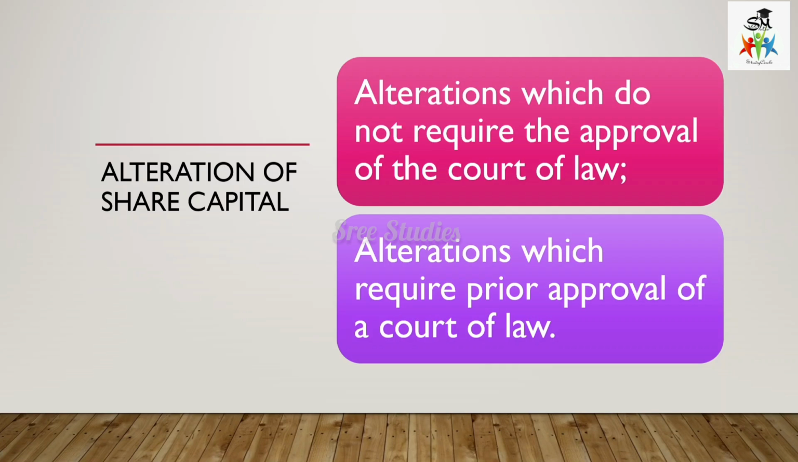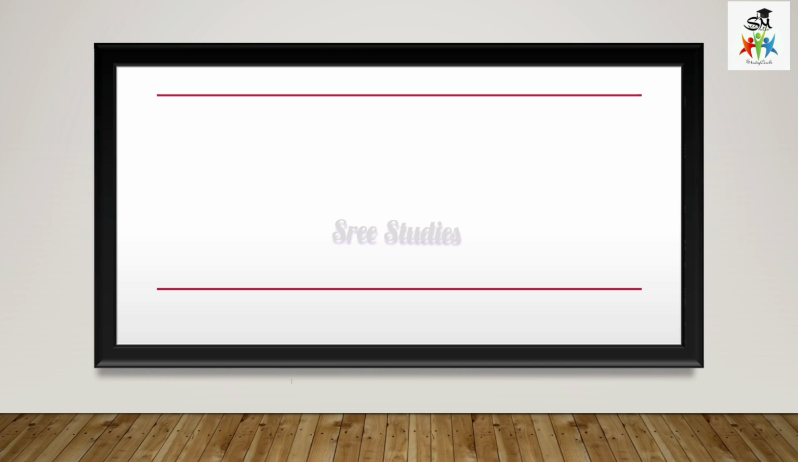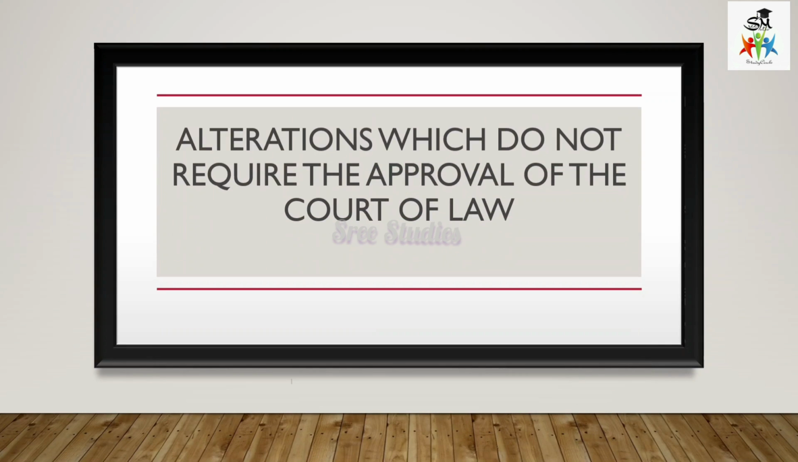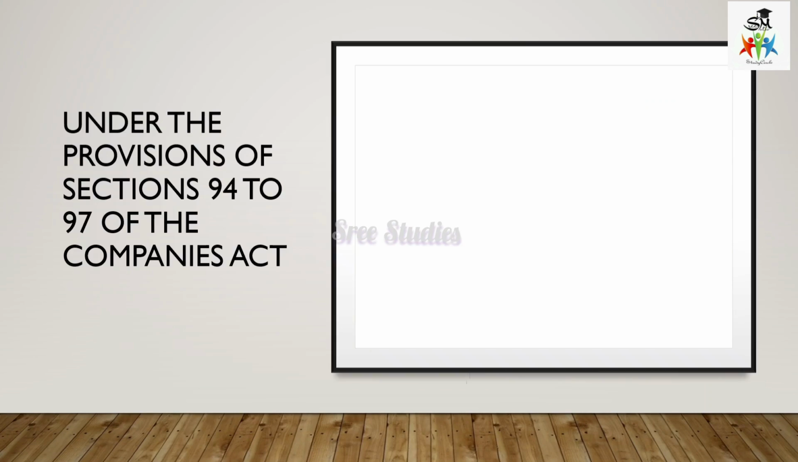That is, alterations which do not require the approval of the court of law, or alterations which require the prior approval of the court of law. So here we are going to see the alterations which do not require the approval of the court of law. That means without approaching the court, the alterations can be done, under the provisions of sections 94 to 97 of the Companies Act.